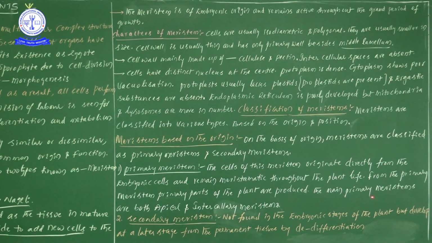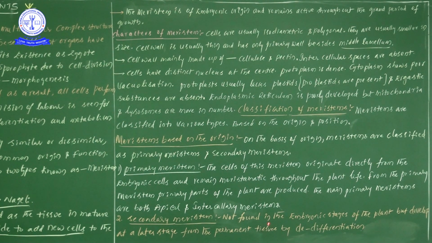Next, the main primary meristems are apical meristem as well as intercalary meristem. For convenience of study, primary meristems can be divided into two types: one in the apical portions, and another as intercalary meristem. Both we take under primary meristems.